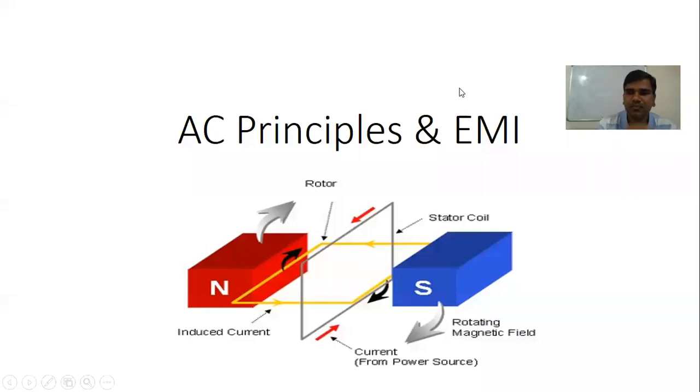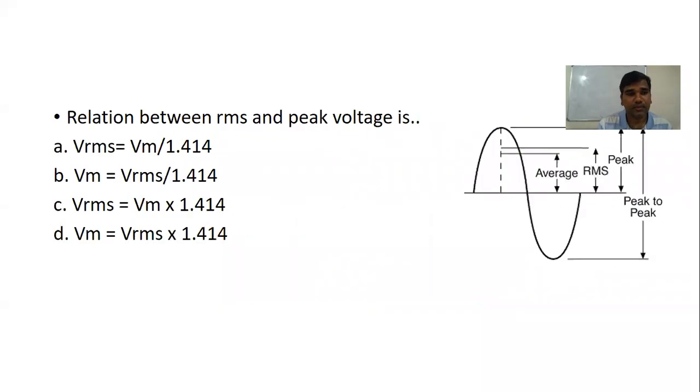Namaste students. In this video, we are solving problems related to AC principles and EMI, that is electromagnetic induction. So the first problem is the relation between RMS and peak voltage. This is a small MCQ question. RMS is nothing but the root mean square, and peak is the maximum voltage.